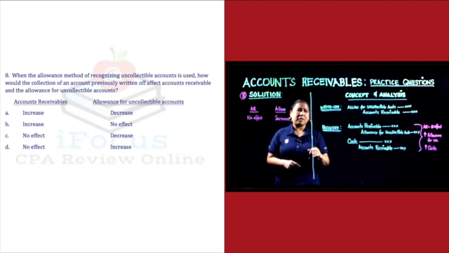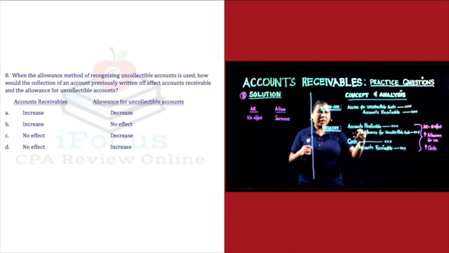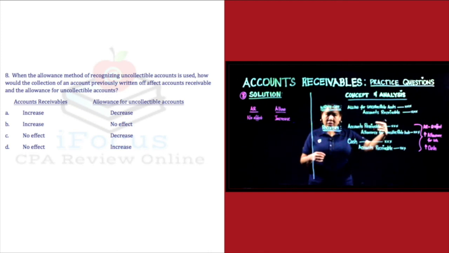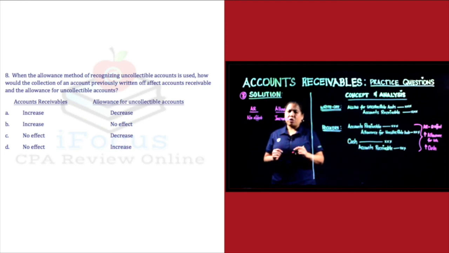Bakit increase? Kasi the normal side of your allowance for doubtful accounts or allowance for uncollectible accounts is credit side. Alright? Kung nag-credit ka ng allowance, ini-increase mo yan. Kung nag-debit ka ng allowance, dinidecrease mo yan. Alright? Hindi tinatanong ng problem ang effect sa write-off. Ang tinatanong ng problem ay yung effects sa recovery, sa collections. So, our answer is letter D.